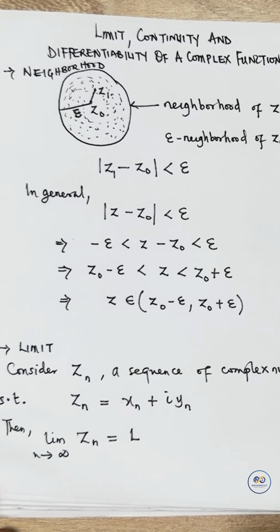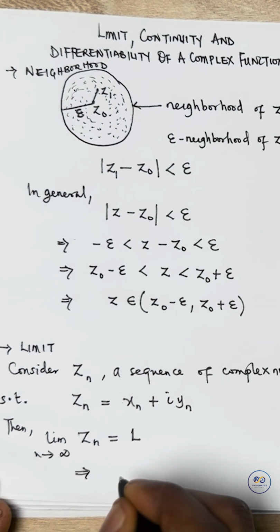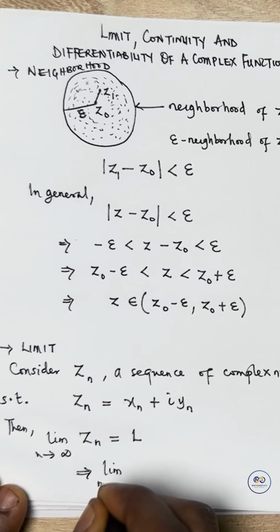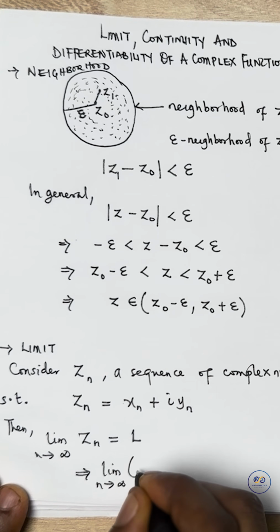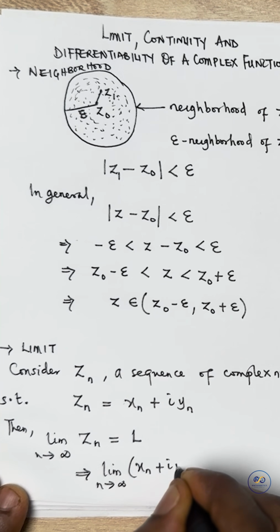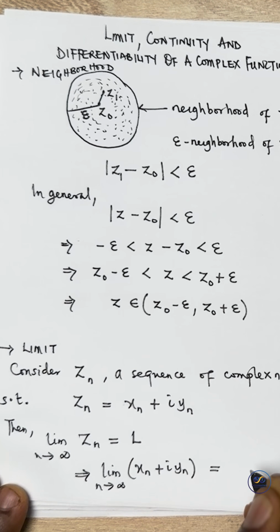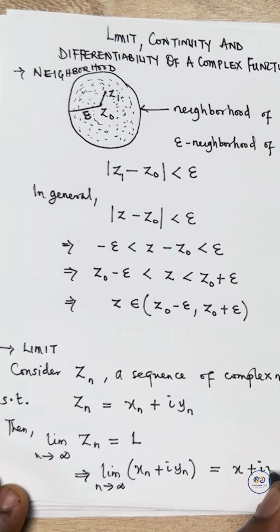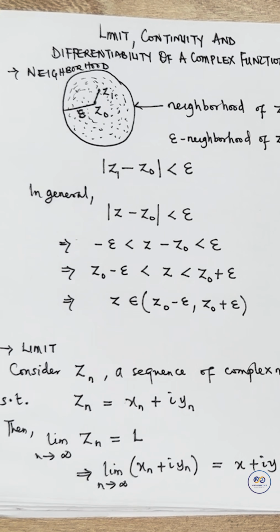Now, in this case, we can also write it in terms of the real part of the sequence and the imaginary part of the sequence, and write it as the limit as n tends to infinity of xn plus iyn is x plus iy. Such that, of course, we are saying the real part will converge to x and then the imaginary part will converge to y.